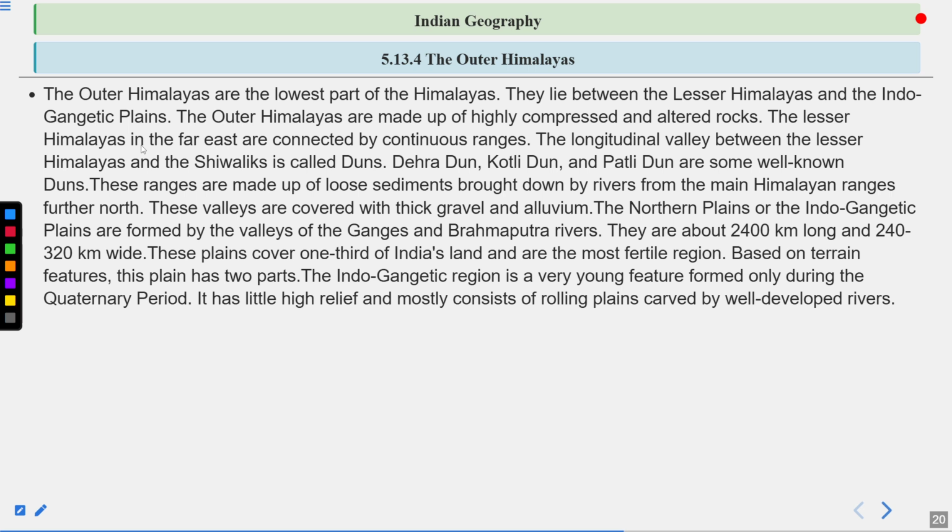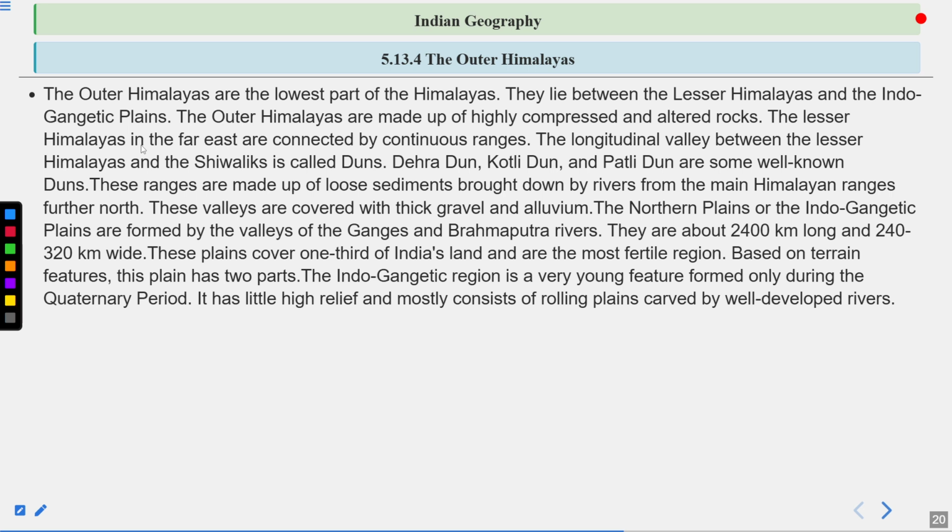The Outer Himalayas in the far east are connected by continuous ranges. The longitudinal valleys between the Lesser Himalayas and the Shivalik are called duns, like Dehradun, Kotli Dun and Patli Dun, which are some well-known duns. These ranges are made up of loose sediments brought down by rivers from the main Himalayan ranges further north. These valleys are covered with thick gravel and alluvium.